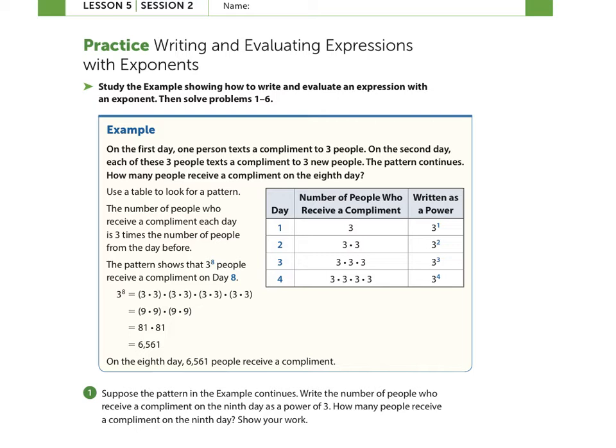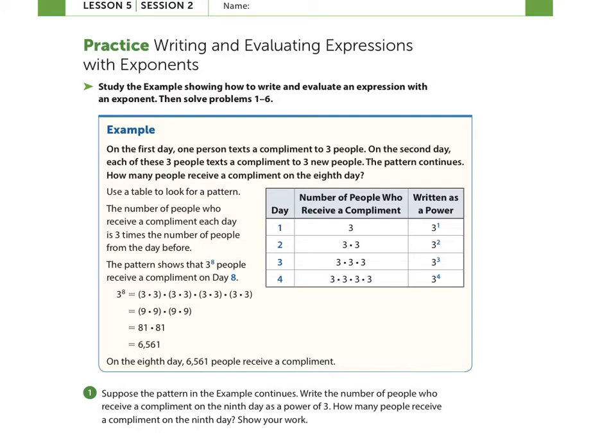Study the example showing how to write and evaluate an expression with an exponent. Then solve problems 1 through 6. On the first day, one person texts a compliment to 3 people. On the second day, each of those 3 people texts a compliment to 3 new people. The pattern continues. How many people receive a compliment on the 8th day?